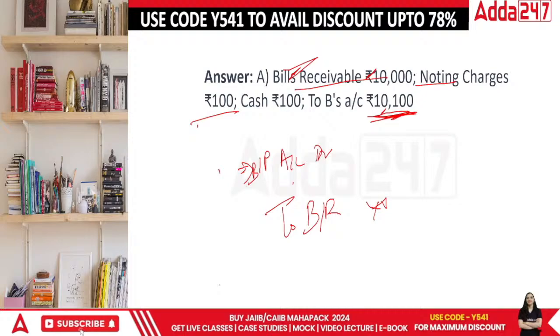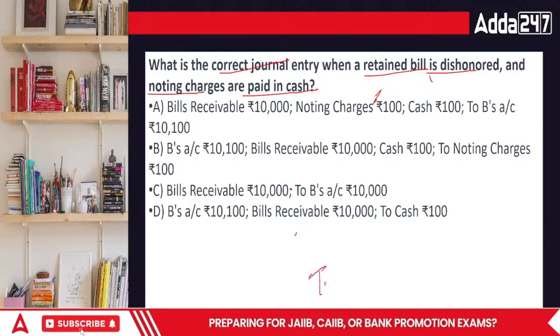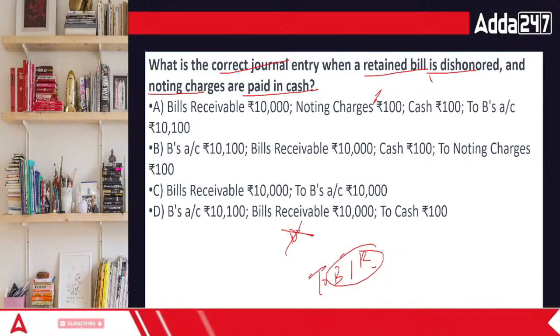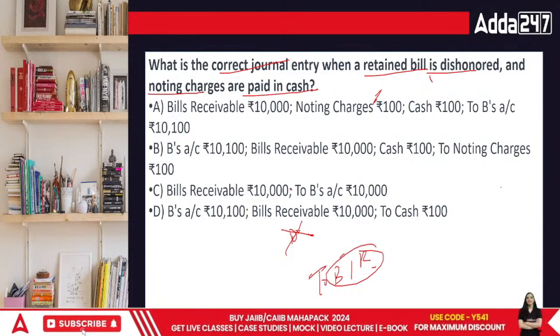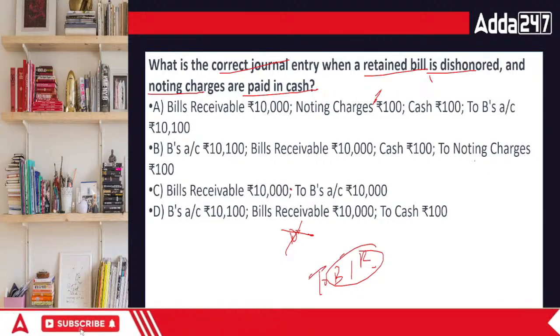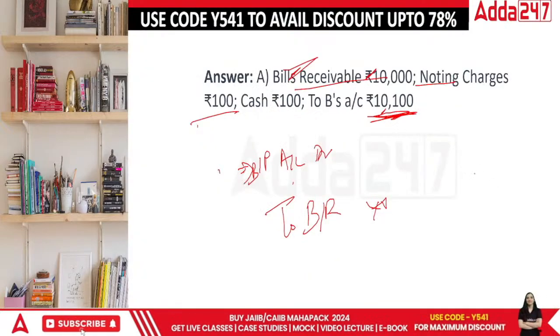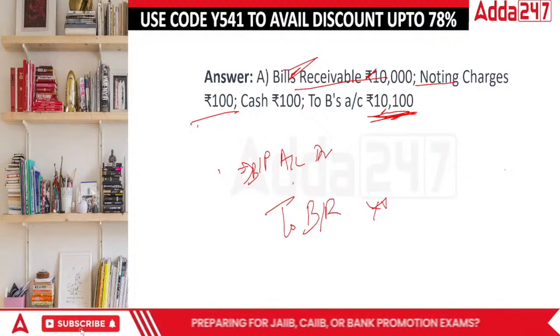Then the question says, what if the bill is dishonored? That means I thought I have got a bill receivable, but no, that bill receivable is fraud. So if it was on the debit side, it is on the credit side now. So we are losing our bill receivable, and we are just collecting the information regarding the dishonor. The particular person who was supposed to pay, he is bill receivable there, and that noting charges means acknowledgement of the dishonor.